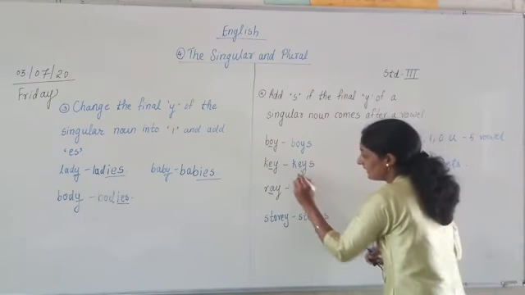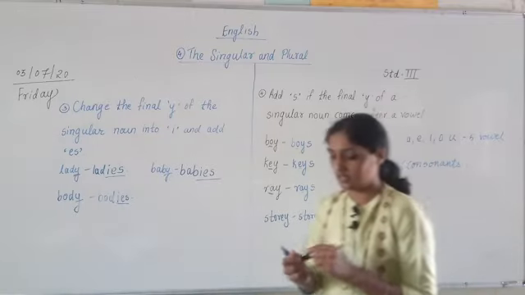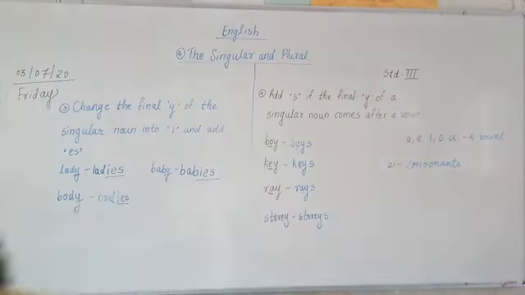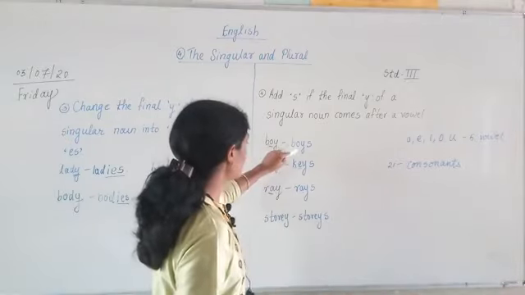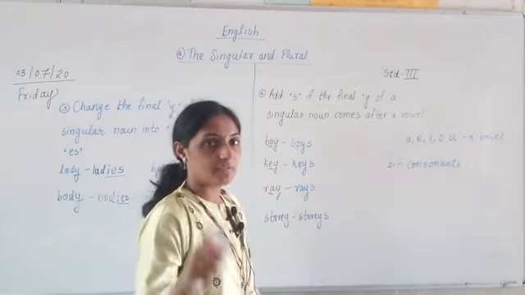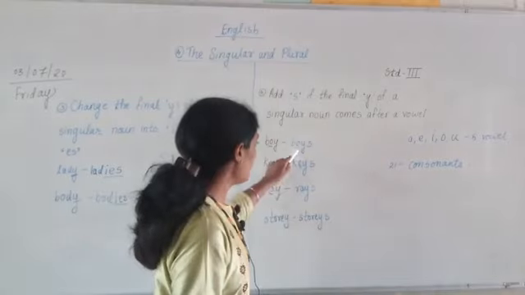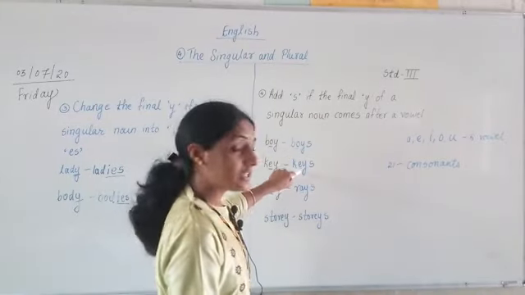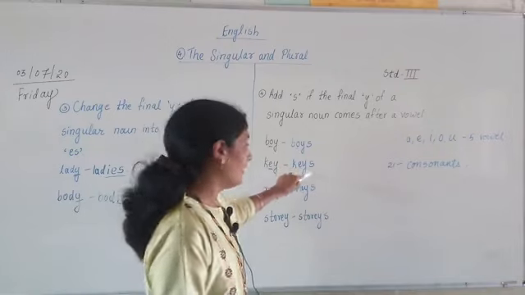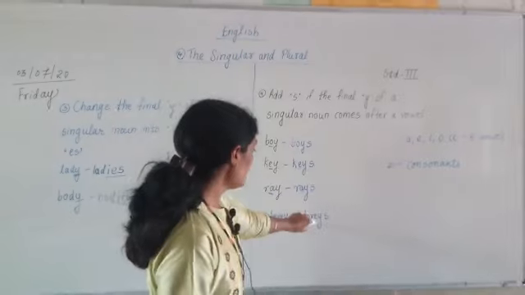Everywhere a vowel is there before Y. So we have to add S in the ending of those words. We have to add S in the ending of the words which have vowels before Y. Keep in mind there are 5 vowels and 21 consonants in the English alphabet. And everywhere what is there? O is there. O is what? Vowel. Here E is there. E is also a vowel. Here A is there. A is what? Vowel. Here again E is there.